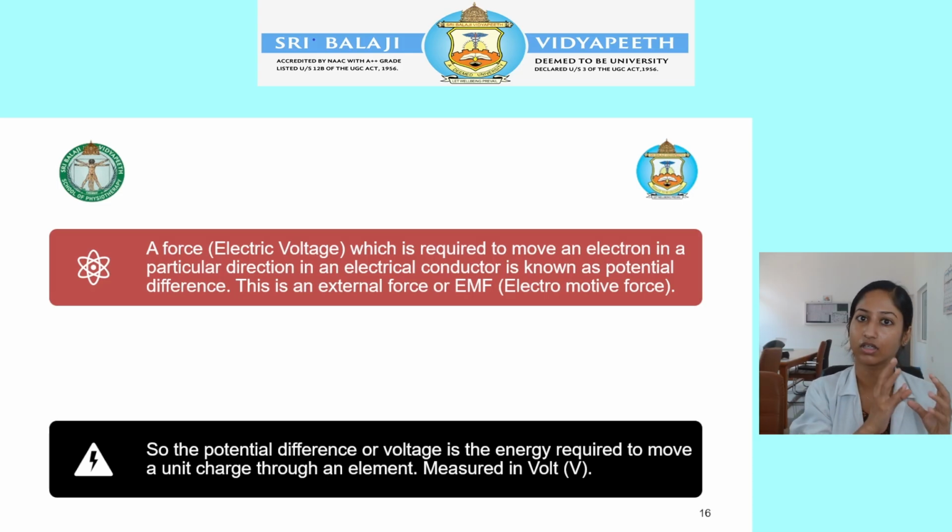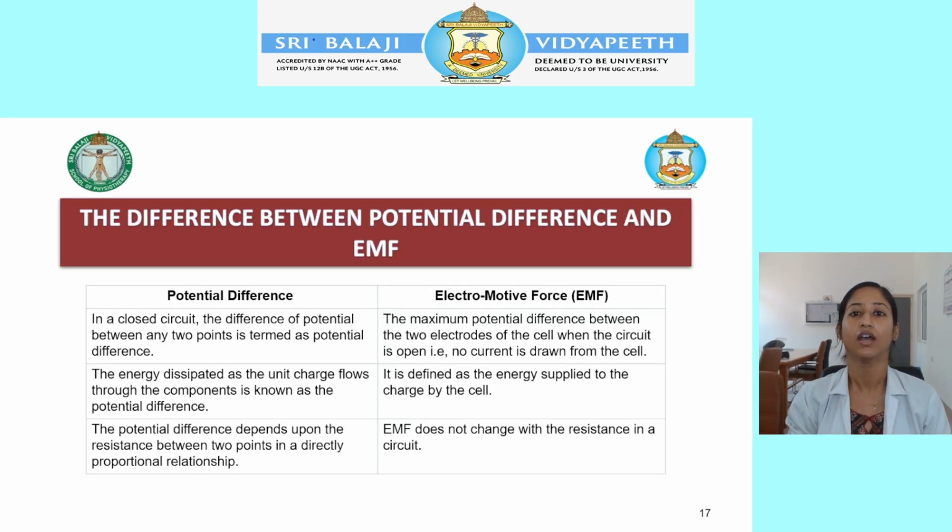So in potential difference, you are going to observe how much energy has been used between the 2 points. In electromotive force, you are going to see how much energy has been supplied throughout the circuit. So this is the difference between the potential difference and the electromotive force. Likewise, the potential difference is in a closed circuit, where you observe how much energy has been used between the 2 points of the electronic circuit. And in electromotive force, in an open circuit, you see how much energy has been supplied throughout the circuit.